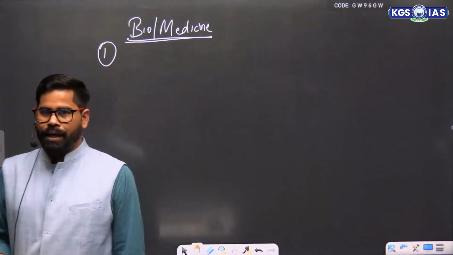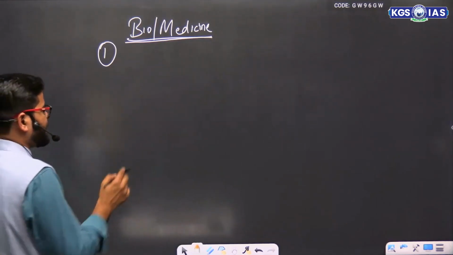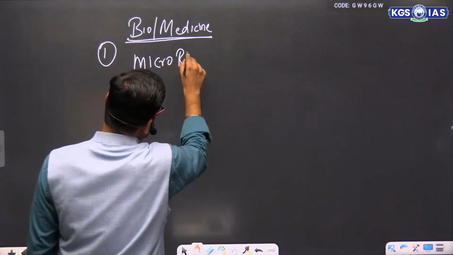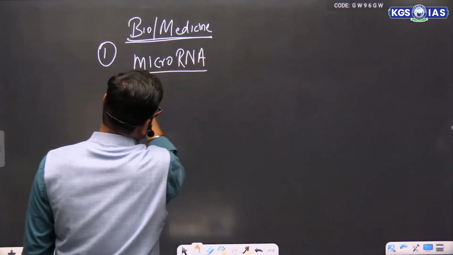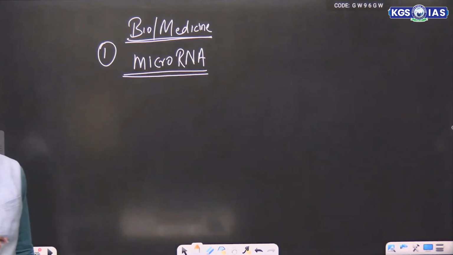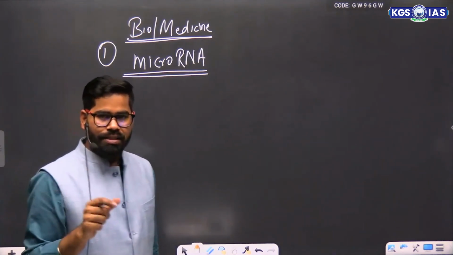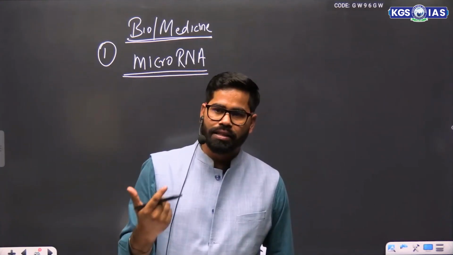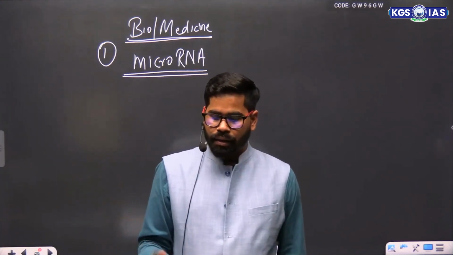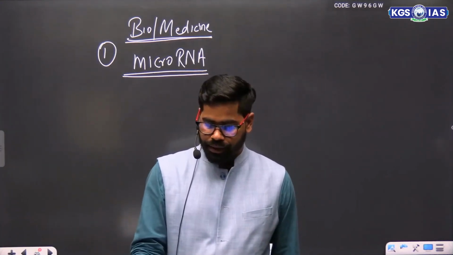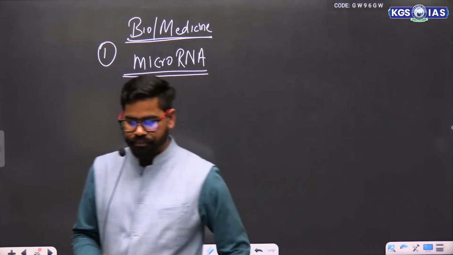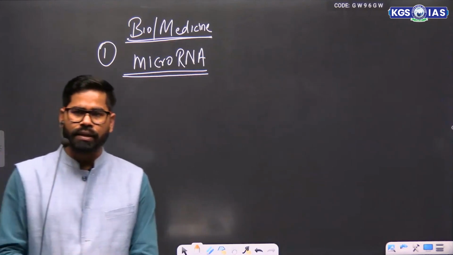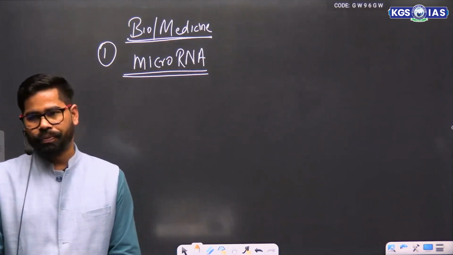Now first start with bio or medicine. Here we have seen that for the understanding or discovery or hypothesis about microRNA, the Nobel Prize was given. So that is one thing. We will see the names also, but let us try to understand what microRNA is first.